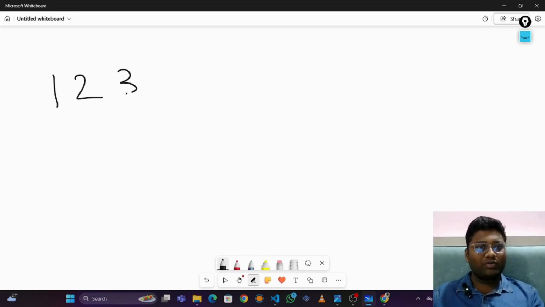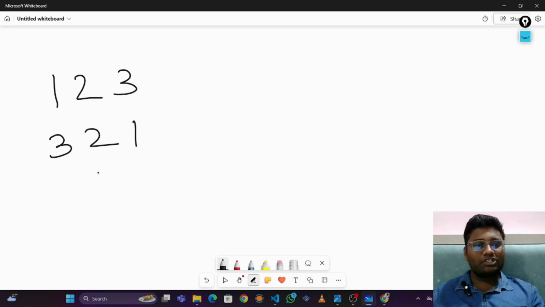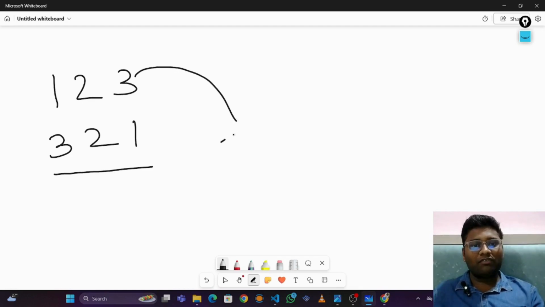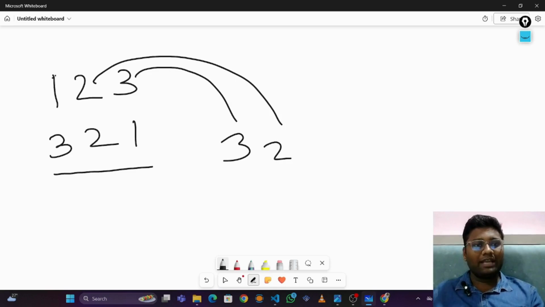Now let's suppose we have the number 1, 2 and 3, and we have to check whether it's a palindrome or not. So we have to equate it with its reversed form, 3, 2 and 1. So now the question is how to achieve this reversed number. We can achieve this reversed number by popping out the last integer of the number one by one iteratively. Now how can we do that?